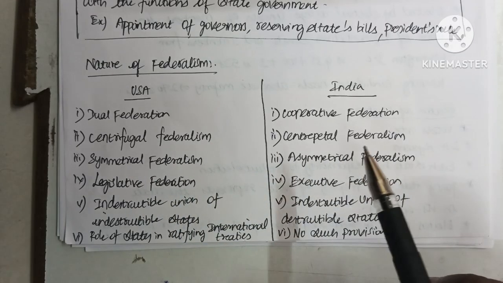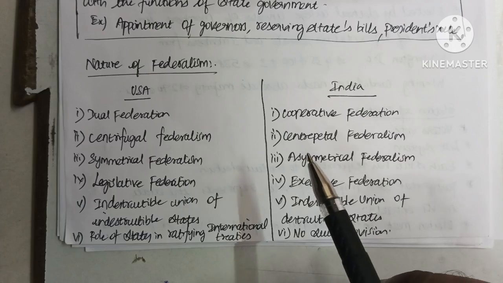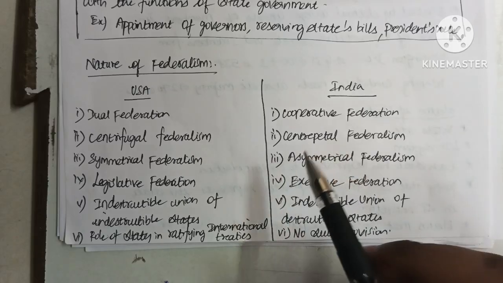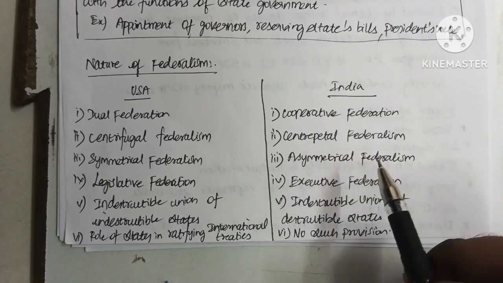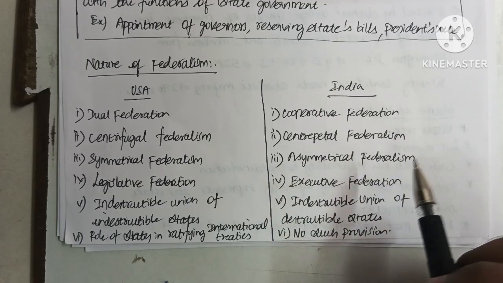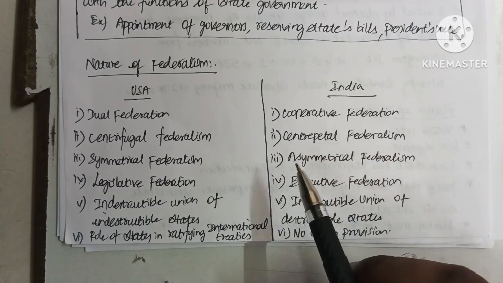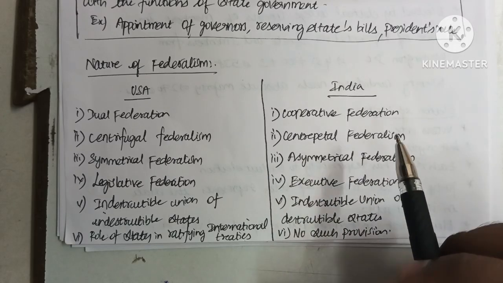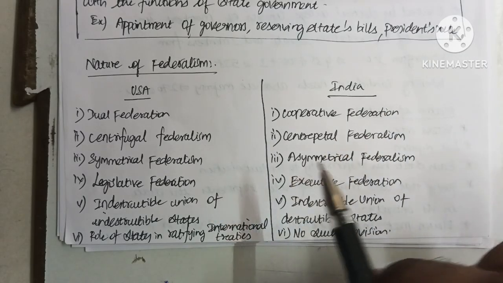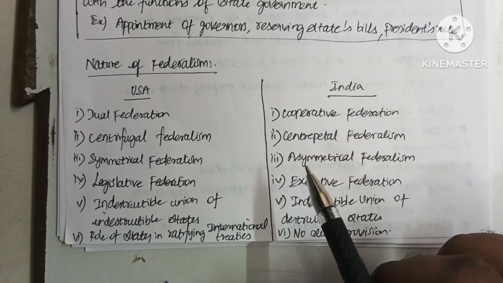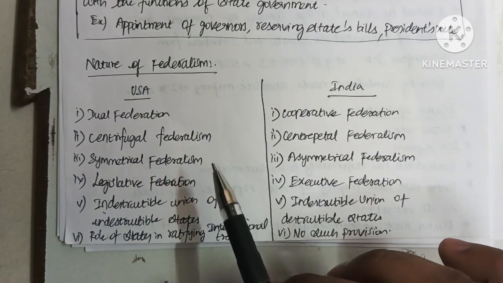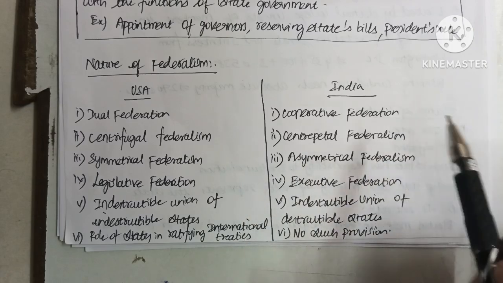But in asymmetrical federalism, there is no equal representation, and the representation is based upon the population of a particular state. Like in India, the states have representation in the Rajya Sabha based upon their population. So this is known as asymmetrical federalism. Likewise, some Indian states also have special privileges, which are mentioned in Article 370 and 371. So in symmetrical federalism there are no privileges among the states, but in asymmetrical federalism there are privileges.